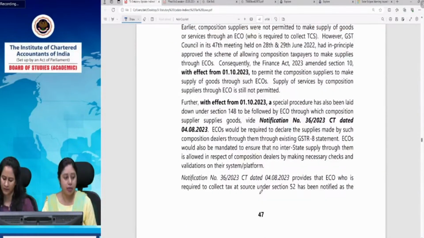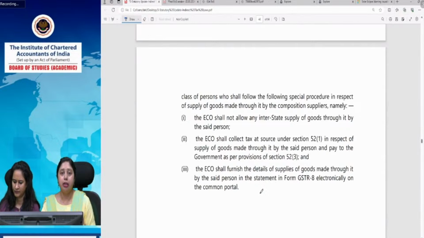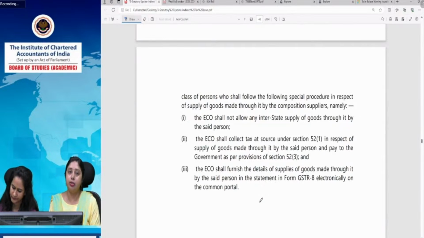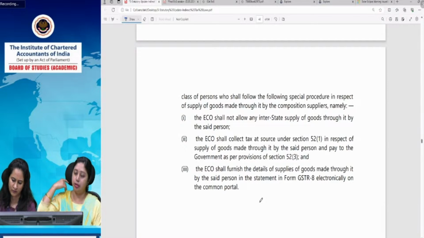And ECO has to ensure that he does not make any interstate supplies. So this is a special procedure which ECO has to follow, that he has to ensure that this composition supplier does not make any interstate supply, and ECO shall collect the TCS, because a composition supplier is a registered person.